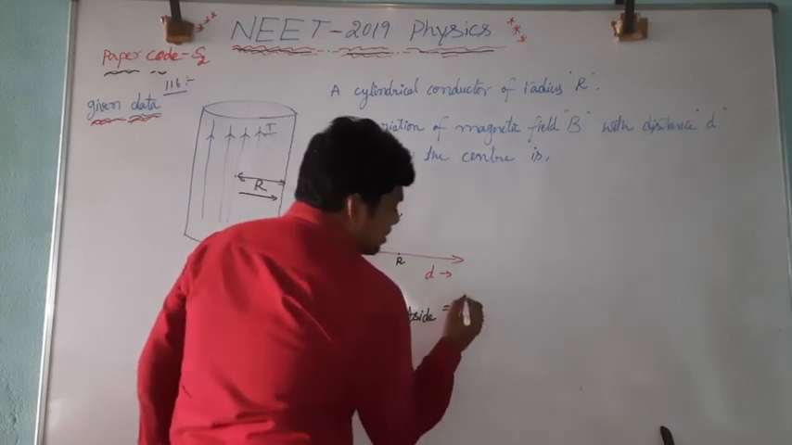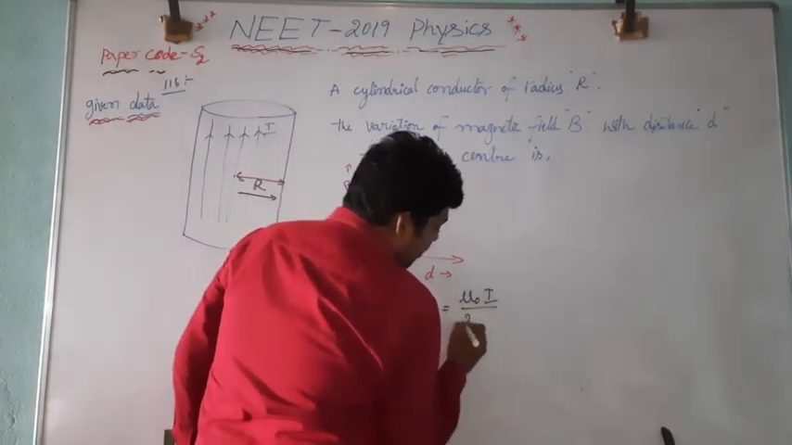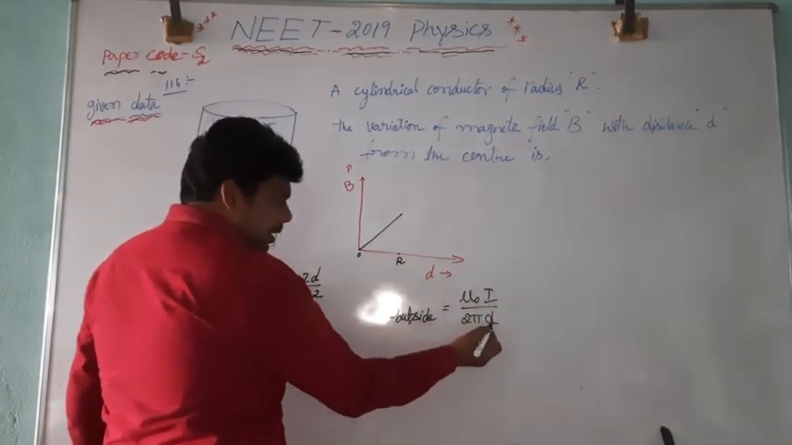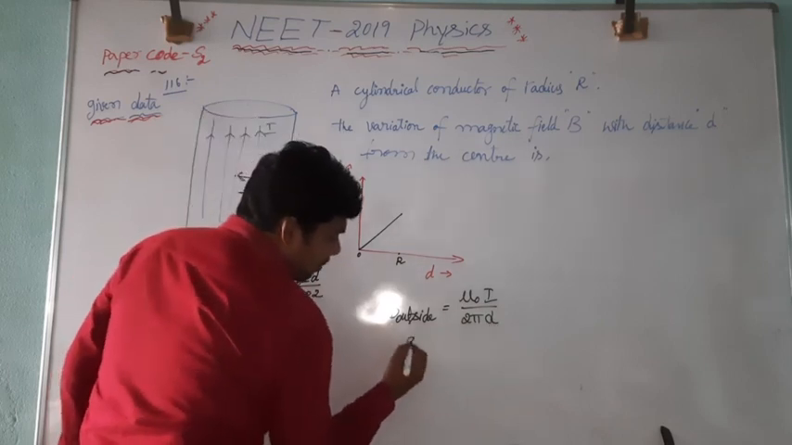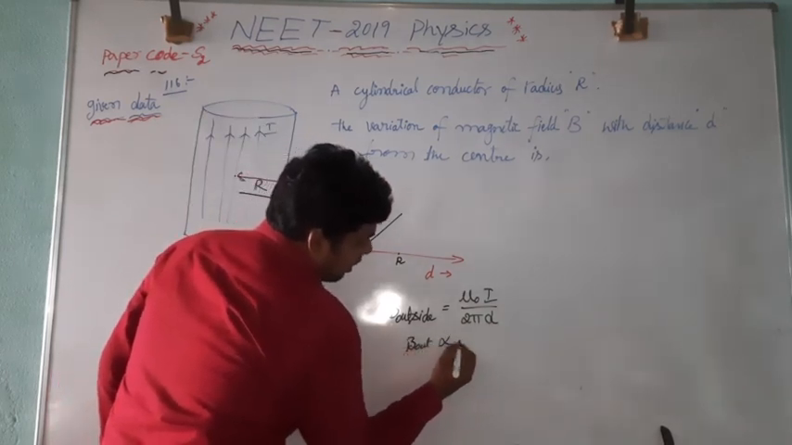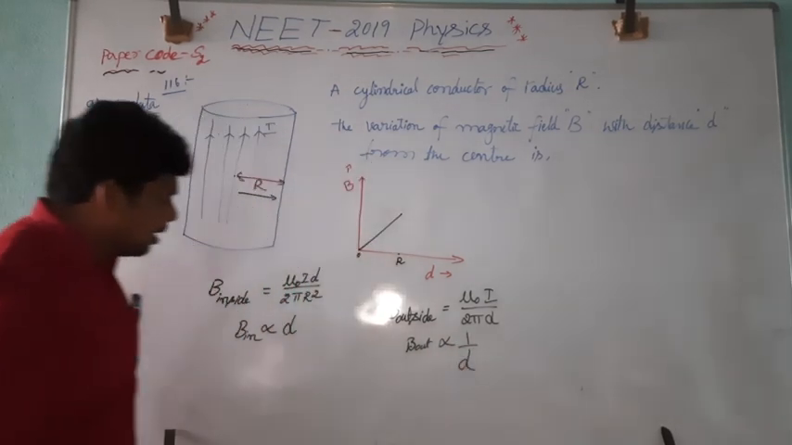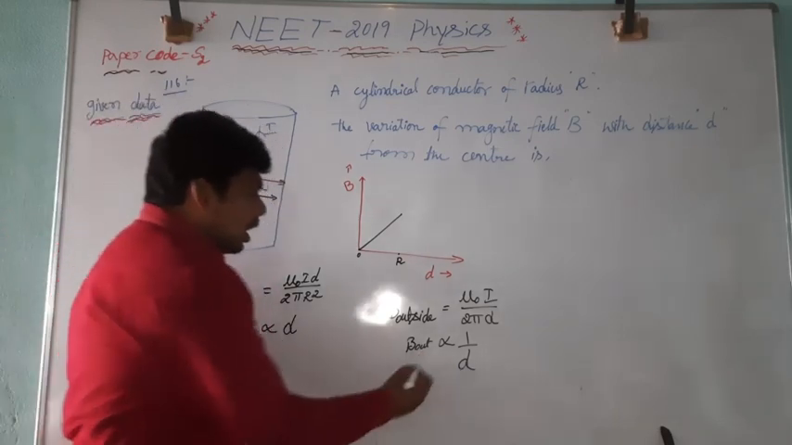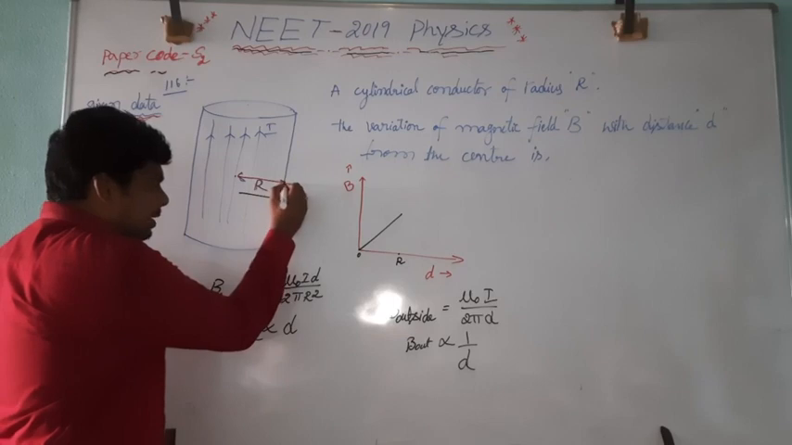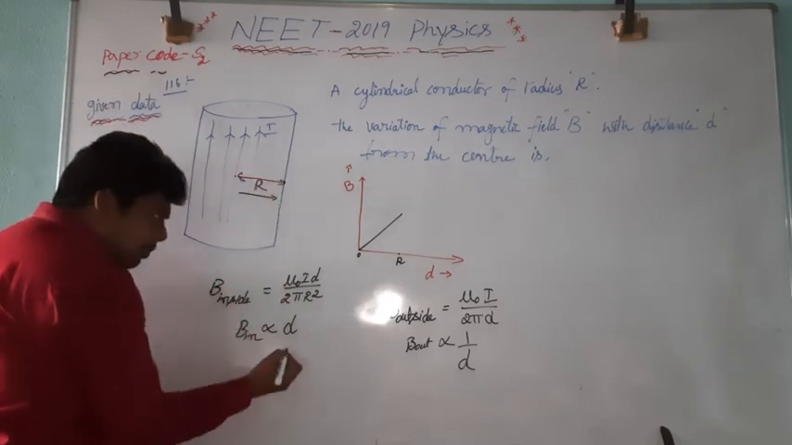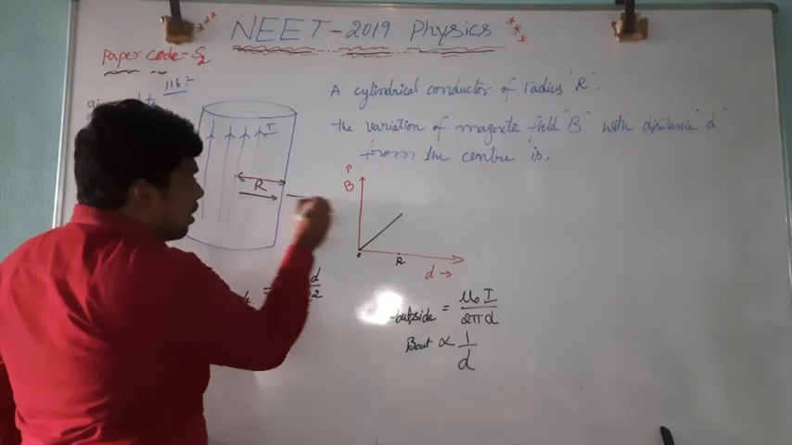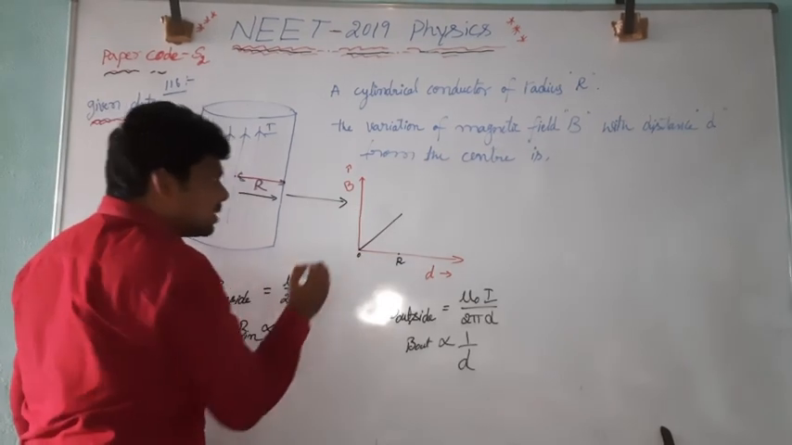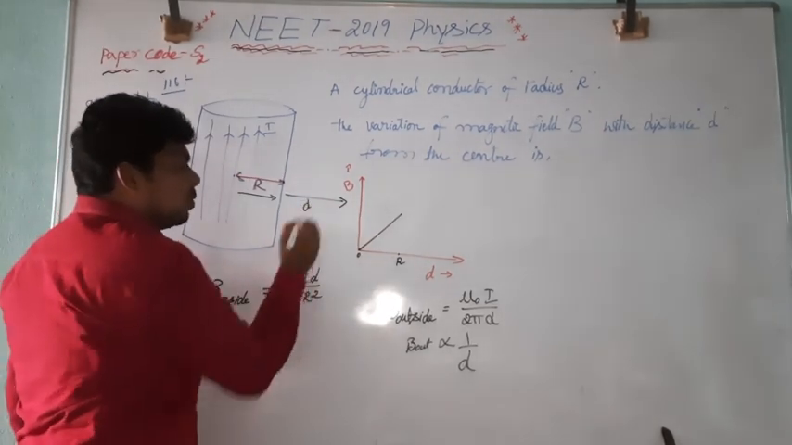The expression for that one is given by mu naught I divided by 2 pi d. Here d is distance from the center, which means that B out is varying inversely proportional to the distance. Inside is directly proportional, outside is inversely proportional. Up to radius r, that is directly proportional. Once you come outside and measure the magnetic field outside the cylinder, as the distance increases, magnetic field goes on decreasing.